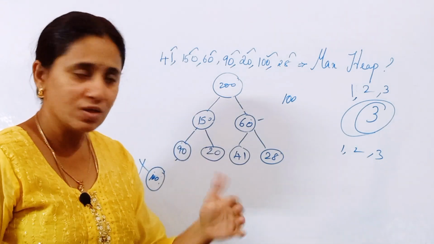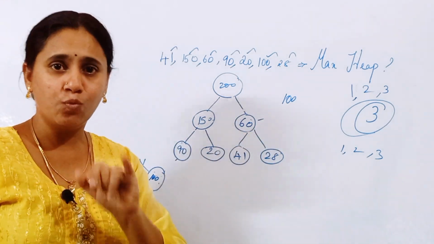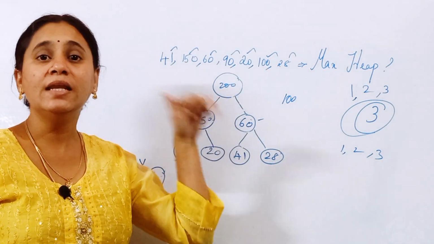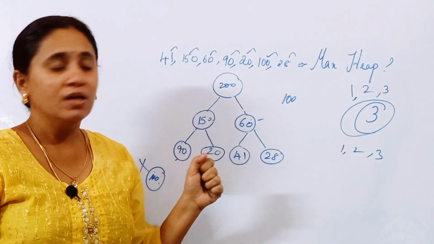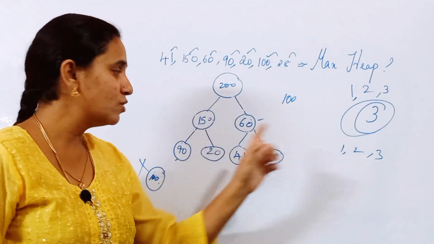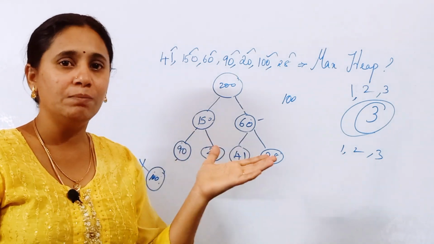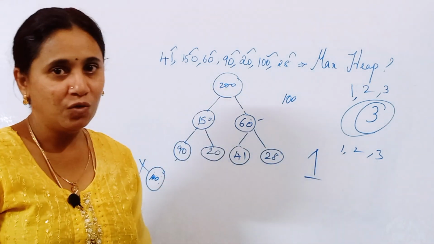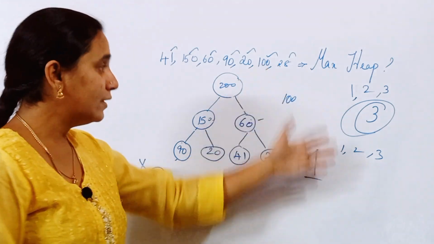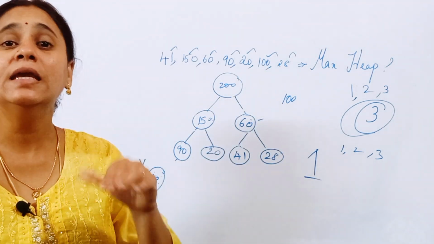What you should do, if they ask this type of question, is step 1, interchange the deleting element with the last node value, then do the reheaping. Then find the total number of reheaps. So here, what is the total number of reheapings? It is 1. Can you follow, friends? So that's it. Like this only you must construct heap trees.